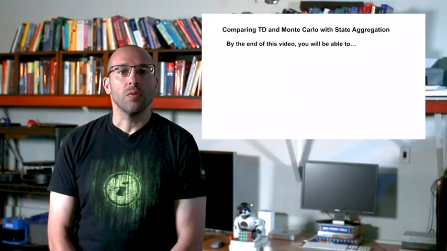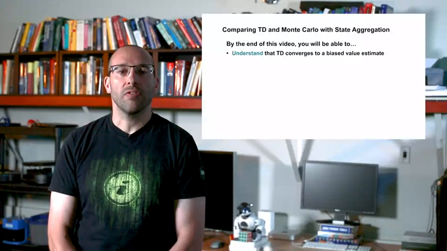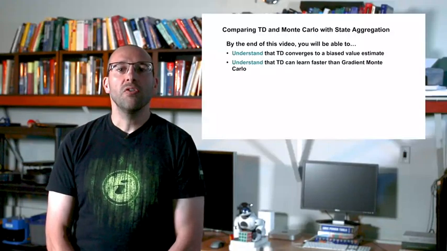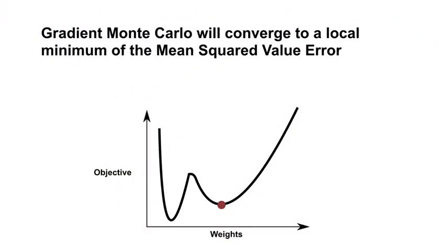After watching this video, you will be able to understand that TD converges to a biased value estimate and understand that TD can learn faster than gradient Monte Carlo. Under reasonable assumptions, gradient Monte Carlo will approach a local minimum of the mean squared value error with more and more samples.